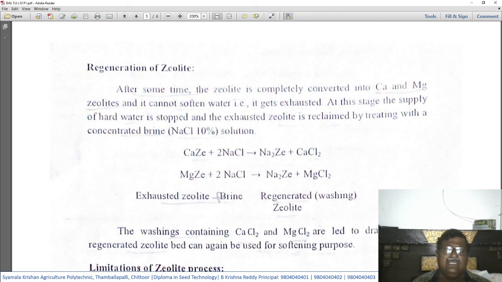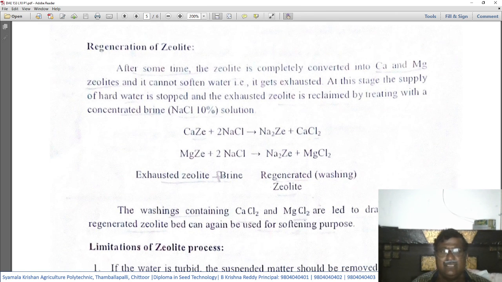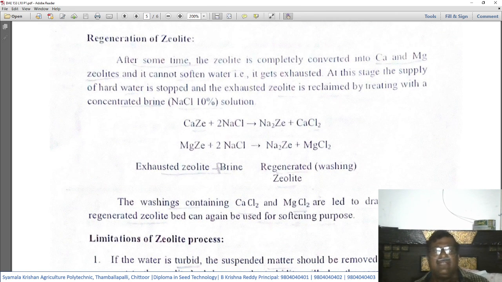Now, regeneration of zeolite. After some time, the zeolite is completely converted into calcium and magnesium zeolites, and it cannot soften the water further. It gets exhausted.